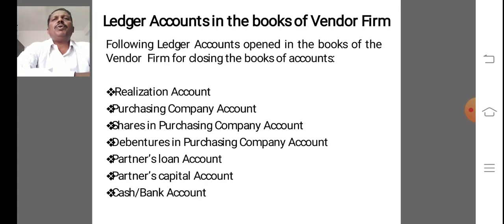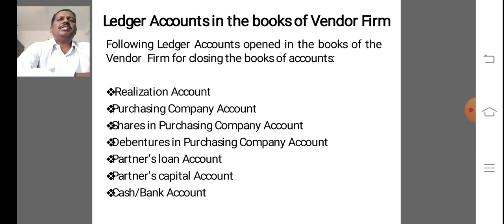For assets not taken over, cash or bank, debit the cash or bank account, credit the relevant assets account. Any difference in the amount realized and book value is treated as gain or loss and it is transferred to realization account. Second one is for liabilities not taken over. Debit the relevant liabilities account, credit cash or bank account. Any difference in the amount paid and book value of liabilities is treated as gain or loss and it is transferred to realization account.